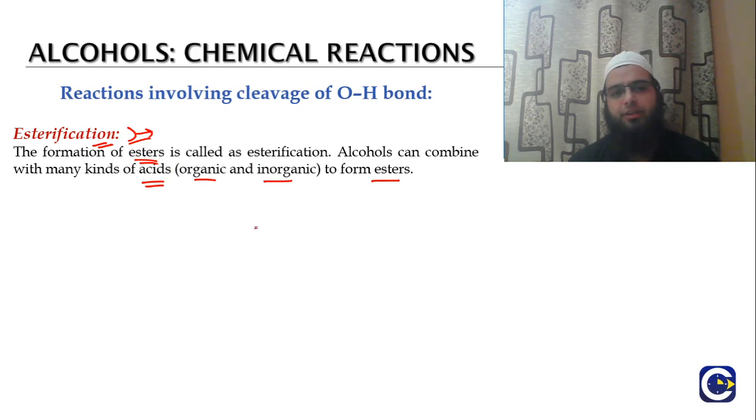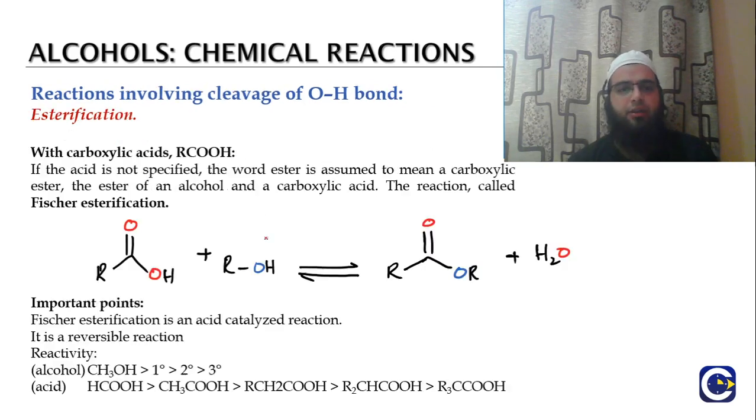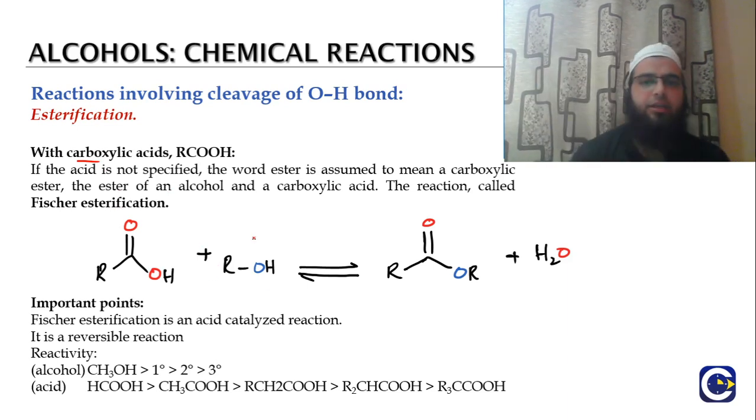We are discussing its reaction with carboxylic acids and acid chlorides, and we'll discuss some inorganic acids as well. Look at this general reaction in which a carboxylic acid reacts with the alcohol. This reaction is called the Fischer esterification reaction.